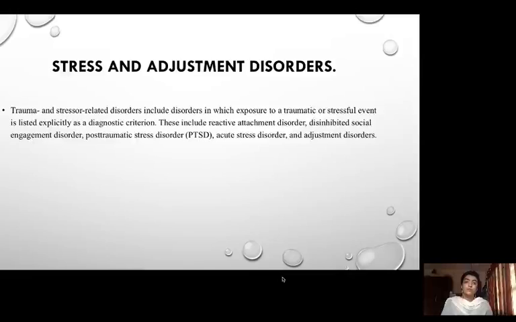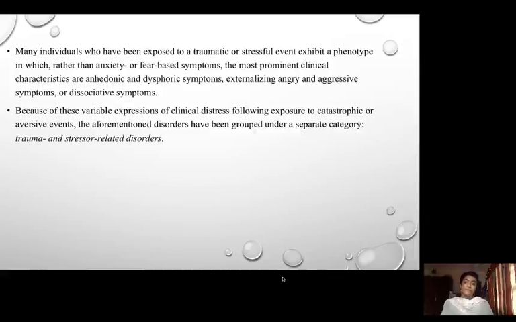Disorders that come under this category are reactive attachment disorder, disinhibited social engagement disorder, post-traumatic stress disorder, acute stress disorder, and adjustment disorders. And for any of these disorders to be diagnosed, the person or the patient must be exposed to a traumatic or stressful event. So that is the basic criterion to diagnose any of the disorders that come under this category.